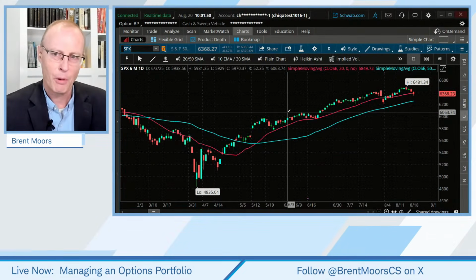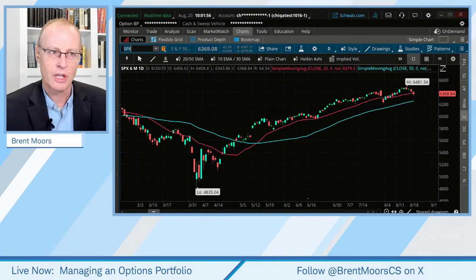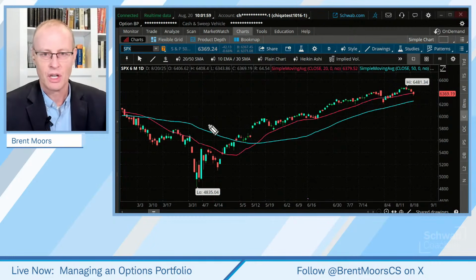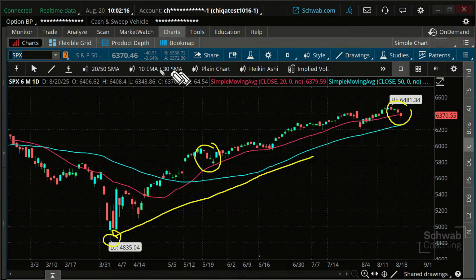Let's take a look at the markets, because we've had a little bit of a pullback in the market right now. Here's the SPX, and I want to look at this as context for what we're talking about, because we've been in a pretty strong trend here. From the end of March, early April, it has been doing this, and we've had little pullbacks along the way. So what I don't want to do for our purposes is overreact to what we've seen. We're down about 0.6% today. We were down yesterday. The NASDAQ is going down even more. Some of those bigger tech stocks are going down a little bit more.